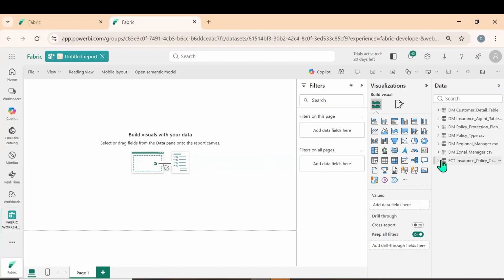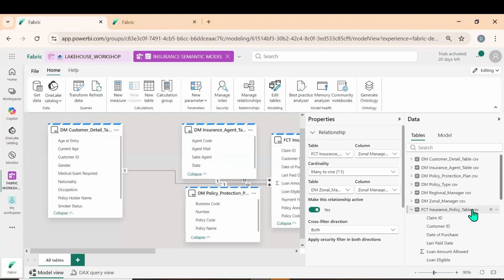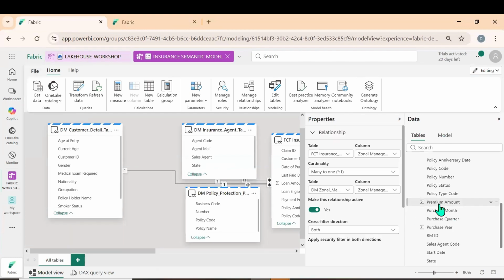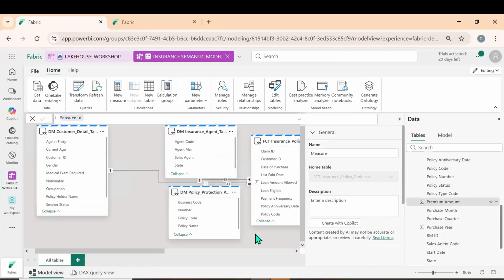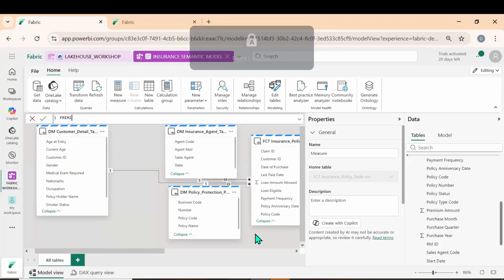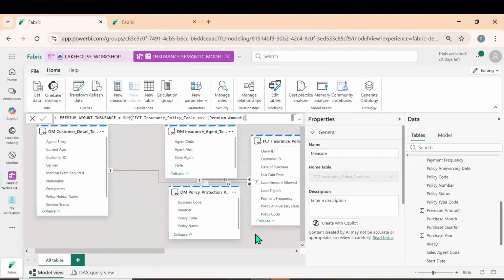But if you see in the fact table, we did not create any measures. Let us do one thing. Let me go here, expand here. And what do we have? Premium amount. We can also create the measures online. Right click, new measure. Premium amount insurance equal to sum of premium amount. Close the bracket. Click on enter.